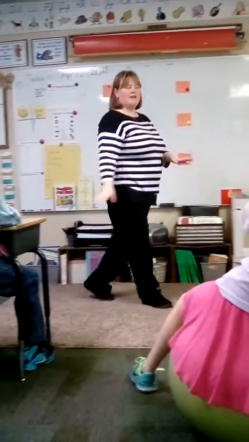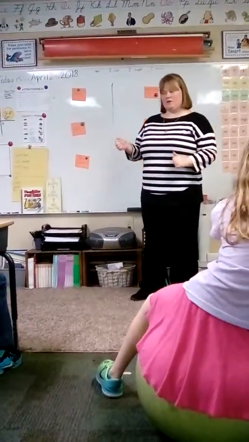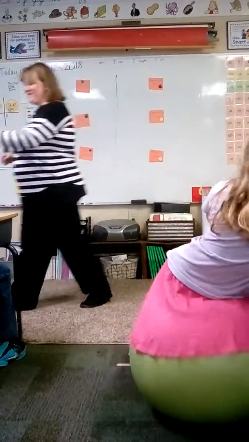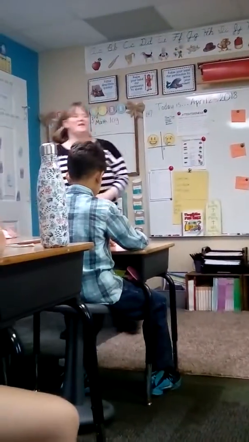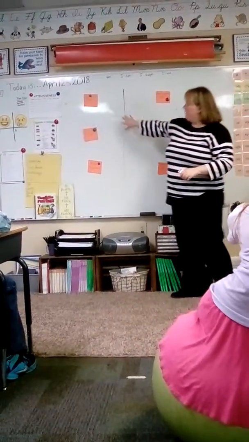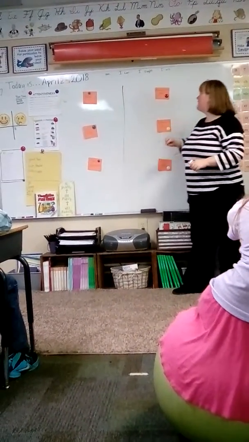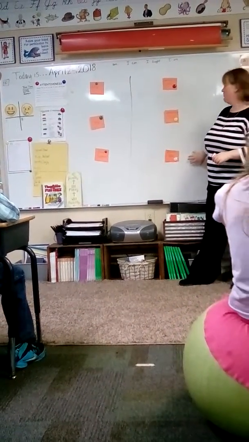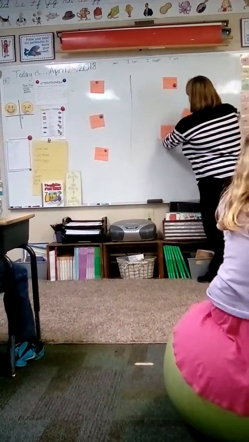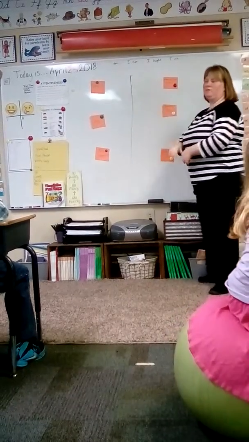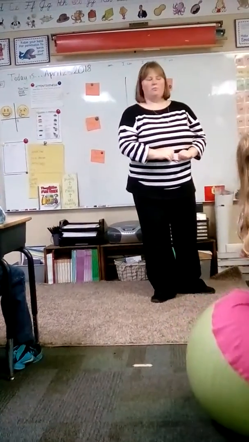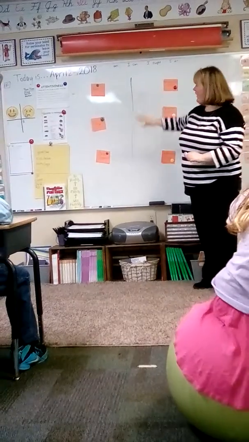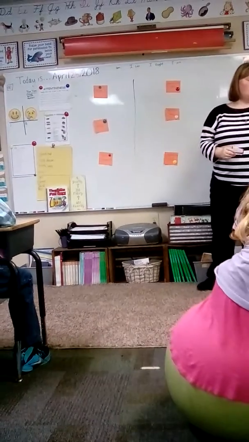Okay, did everybody get two? All right, so take a second to look at the lines that are on your Post-it note. Remember, it could be a line, a ray, a line segment, or it could be perpendicular lines, intersecting lines, or parallel lines. Okay? So take a second to look at them, and then we'll come up one by one and put them in the right category, okay? You want to start?